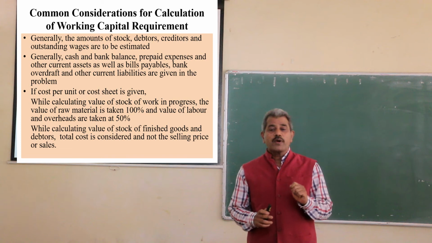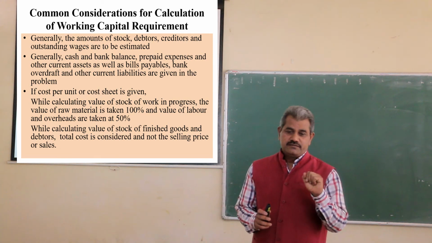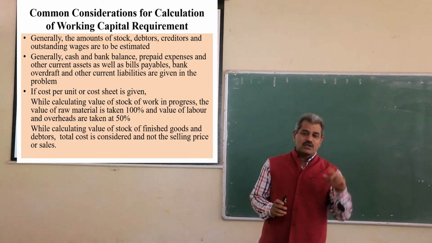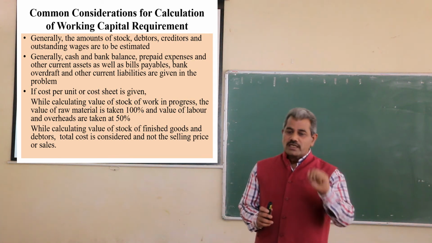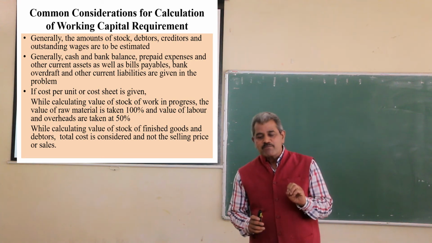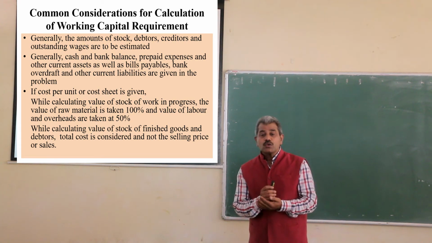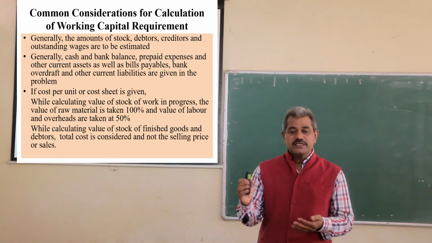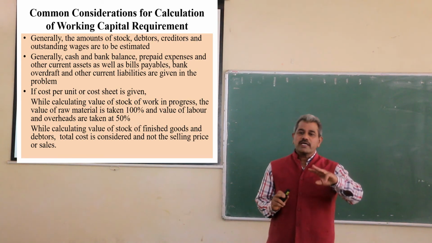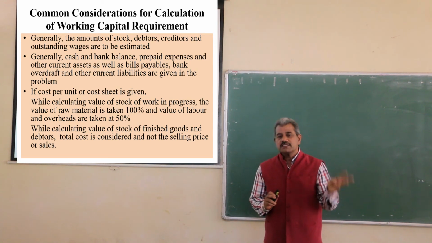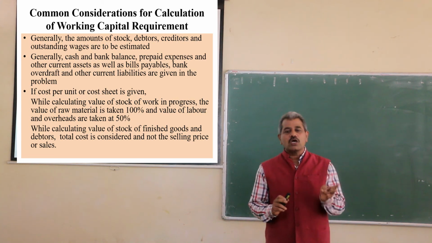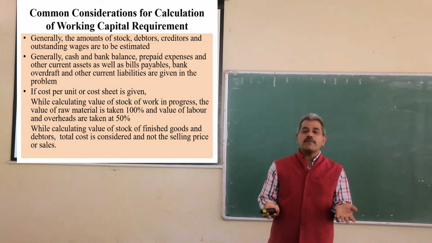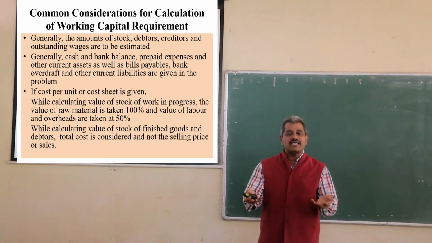Sometimes you will be provided the cost sheet showing the cost per unit, or the total cost sheet. At such time, how do we calculate the stock of work in progress and stock of finished goods? That will be the question, because stock includes 3 types of stock. 1 is stock of raw material, 2nd is stock of work in progress, and 3rd is stock of finished goods. Stock of raw materials can be easily calculated because the amount is readily available.